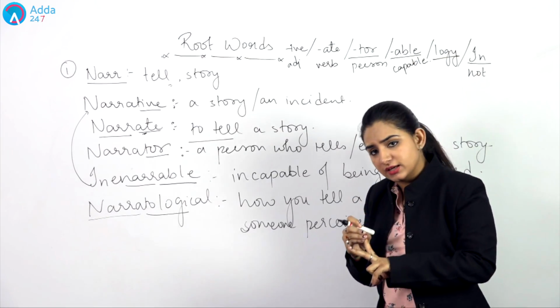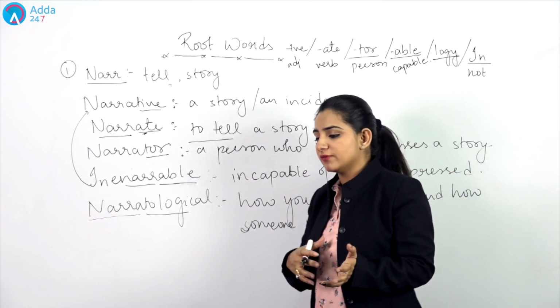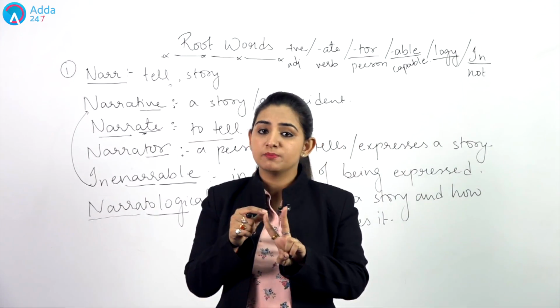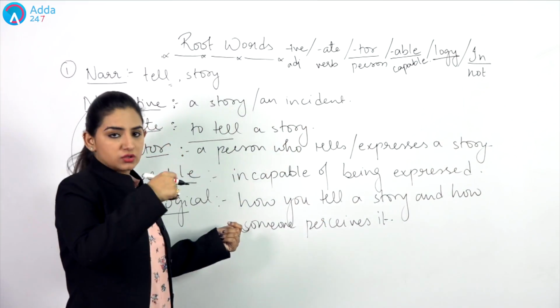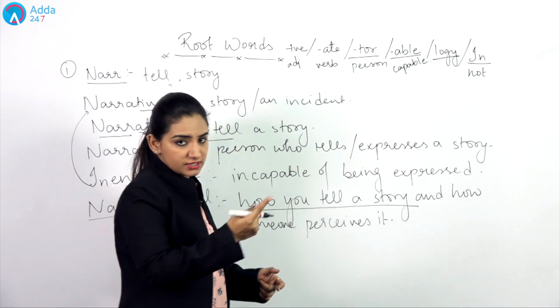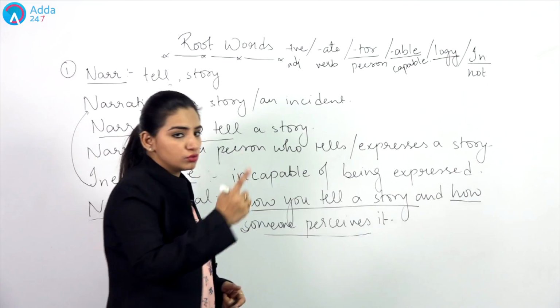Either you take the negative part of it or you take the positive part of it. Whenever we have a storyline mentioned anywhere, it will have two impacts. It will have a bad impact, a negative impact, or a positive impact. So how the narrator is telling the story, first part is this, how you tell a story, how the narrator tells a story, and then how the person who is listening to it perceives it.